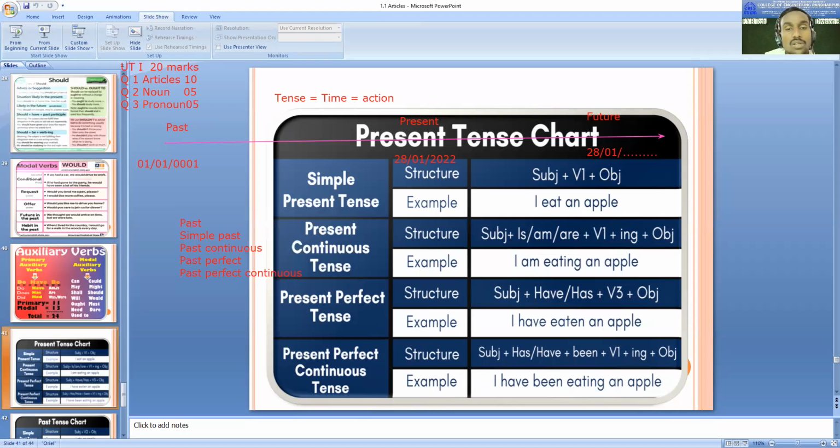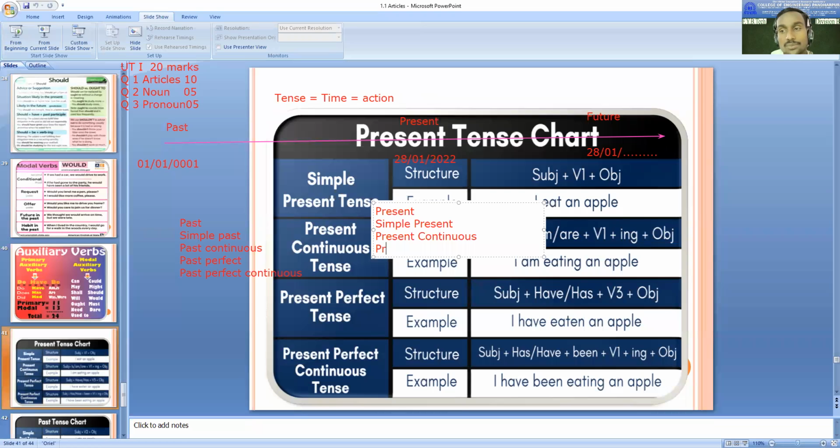For present, you are going to have similar kinds of subtypes. With simple past, you have the past, here you have the present: simple present, here you have present continuous, here you have present perfect, here you have present perfect continuous.